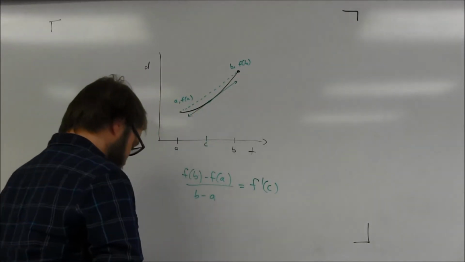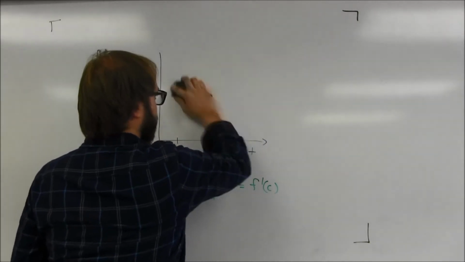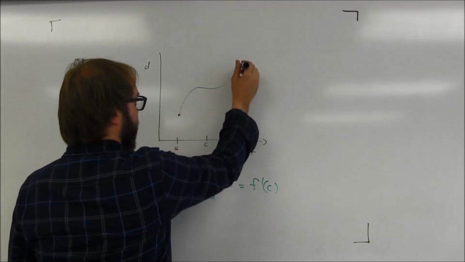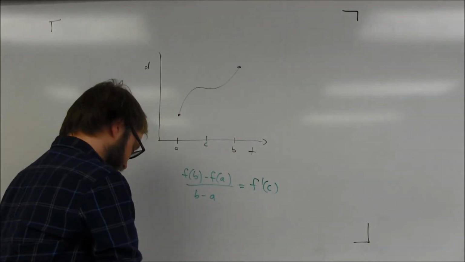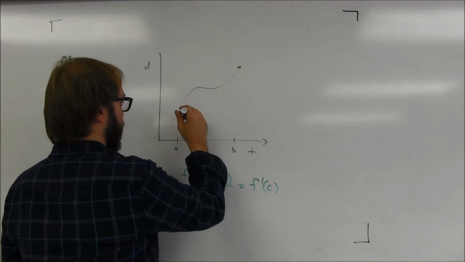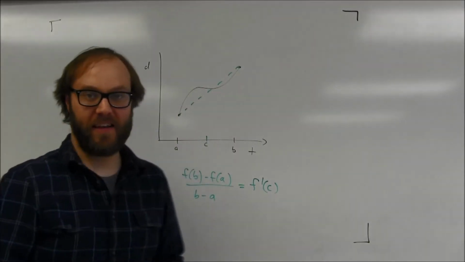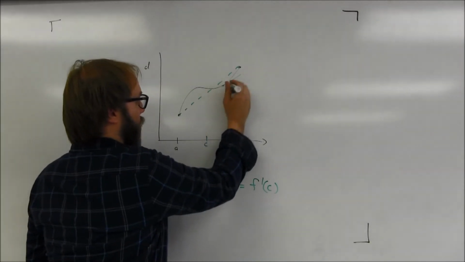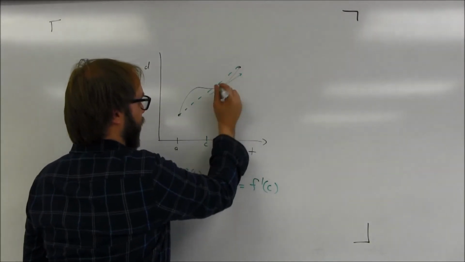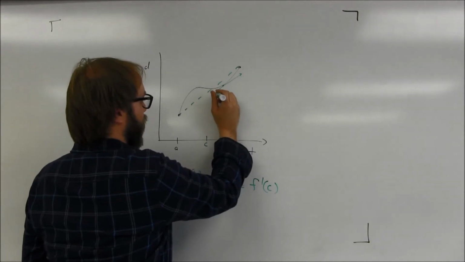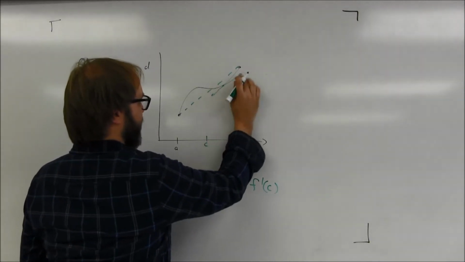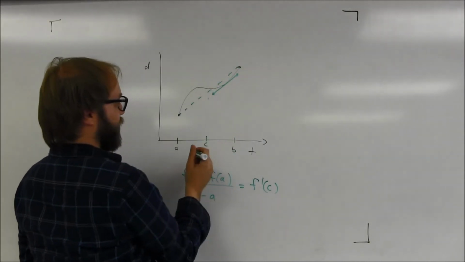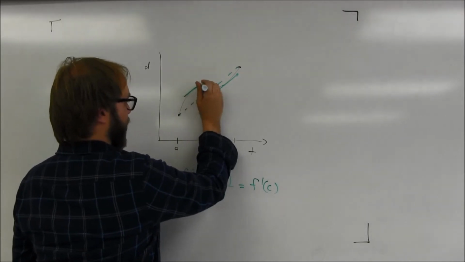Now, you can get different situations. You can have a function that looks like this, and the average rate of change is still going to be the slope of that secant segment connecting the beginning and ending points. This particular example has multiple places, I didn't draw that very well, but it has multiple places where the slope of the tangent segment is equal to the slope of the secant segment. You can see there's another point over here, okay?